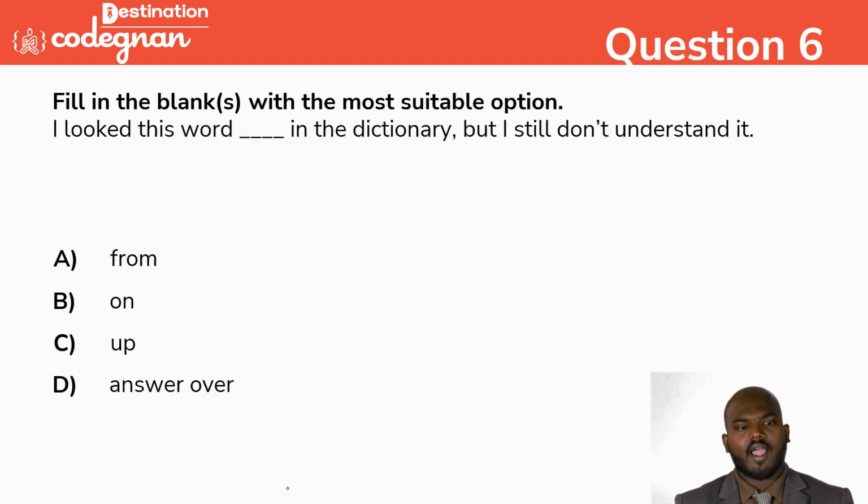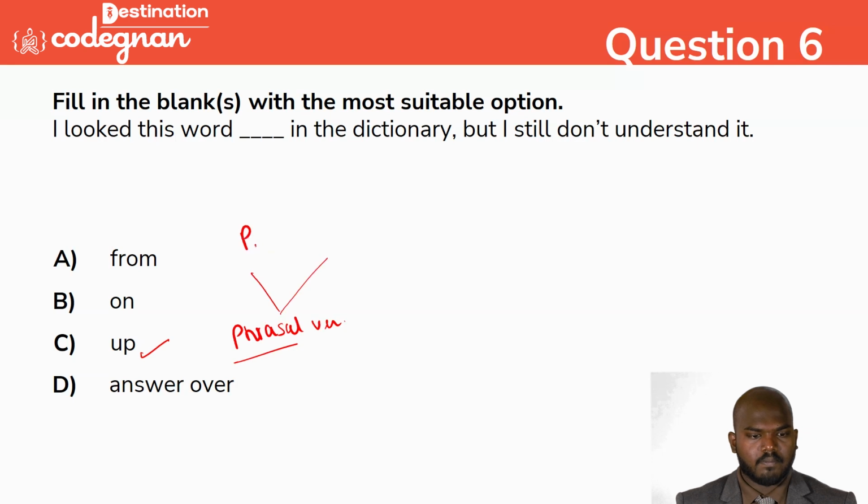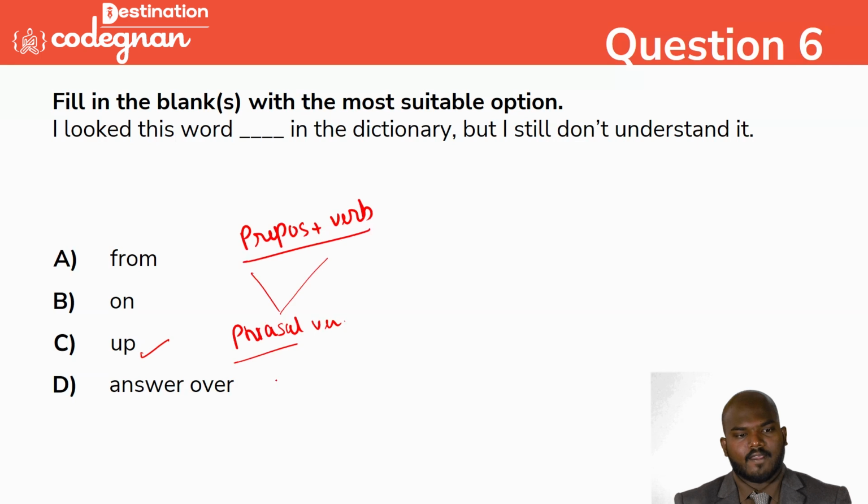So next one: I look this word dash in the dictionary. So what is the word? I look this word up in the dictionary. So you see this one. This is what we call a phrasal verb. Phrasal means, very simply I can define, preposition plus verb, we call it a phrasal verb. That is the thing.